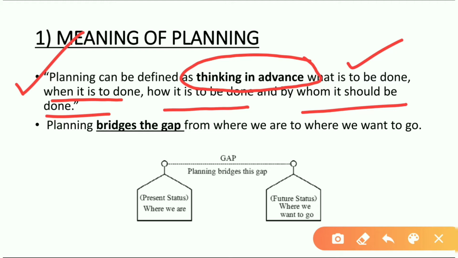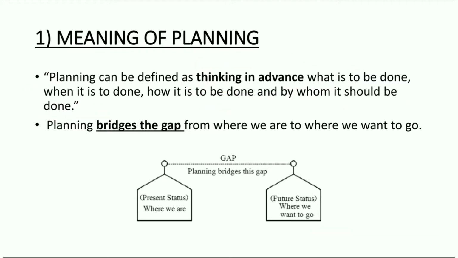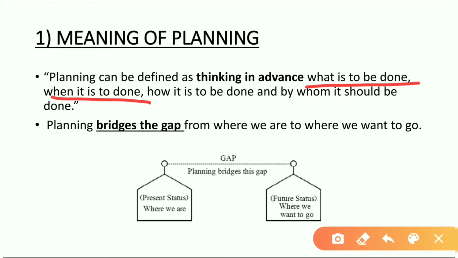What do we have to think? What is to be done means what work has to be done. When it is to be done means what will be the time of that work. How it is to be done means what process or methods we are going to use to complete that work. And by whom it should be done means who is going to do that activity or work. All this is involved in the planning function.